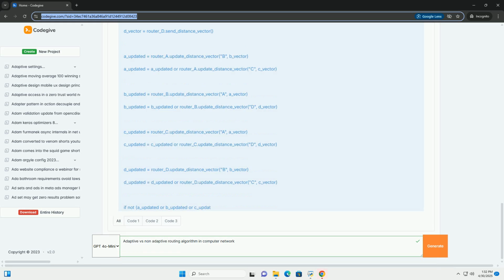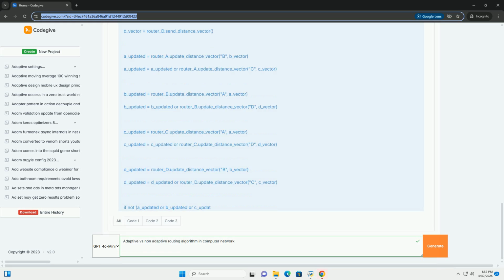The example creates 4 routers, A, B, C, D, with specified neighbors and costs. It then simulates multiple rounds of exchanging and updating distance vectors until the vectors converge, with no more changes. The updated flag is used to determine when the network converges. If after one exchange round there is no update, this indicates convergence.